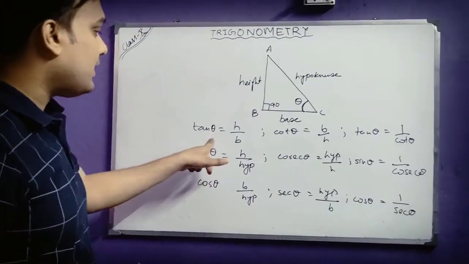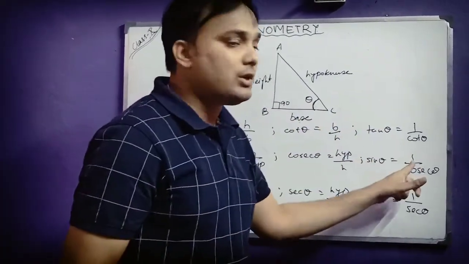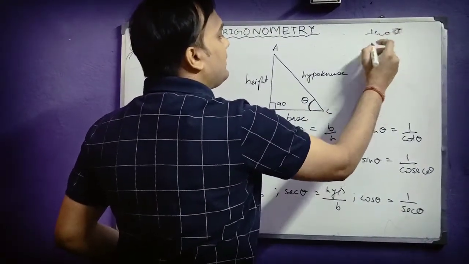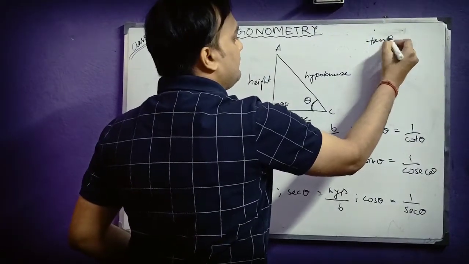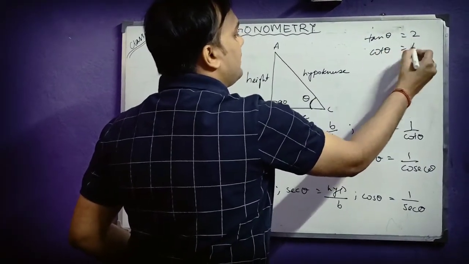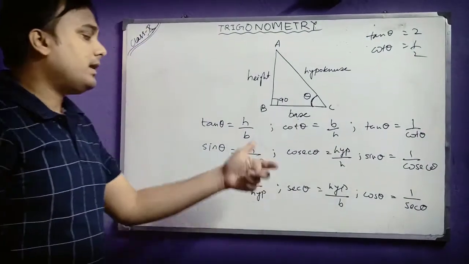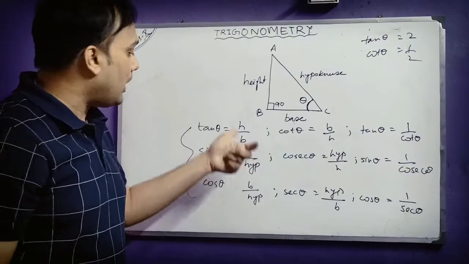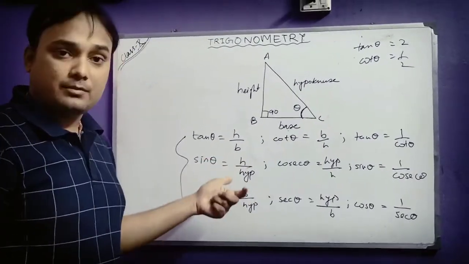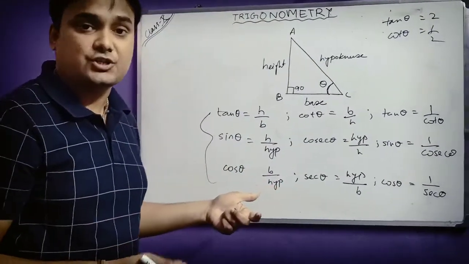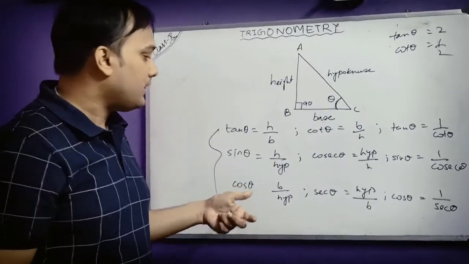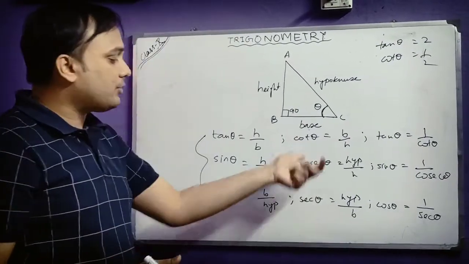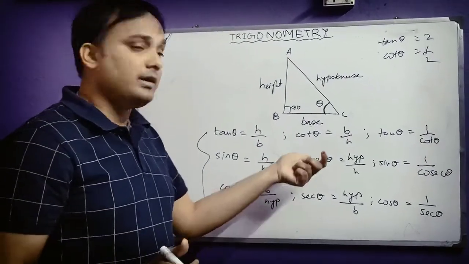Okay. So the reciprocal of tan theta is cot theta. If you know tan theta is 2, then you can say cot theta is 1 by 2. Similarly, you need to keep these three in mind, which are the principal ratios of trigonometry. You will learn about this more elaborately in the next chapter, applications of trigonometry. There you will understand that the usage of tan, sin and cos is more than these three. But still, you need to keep this in your mind.